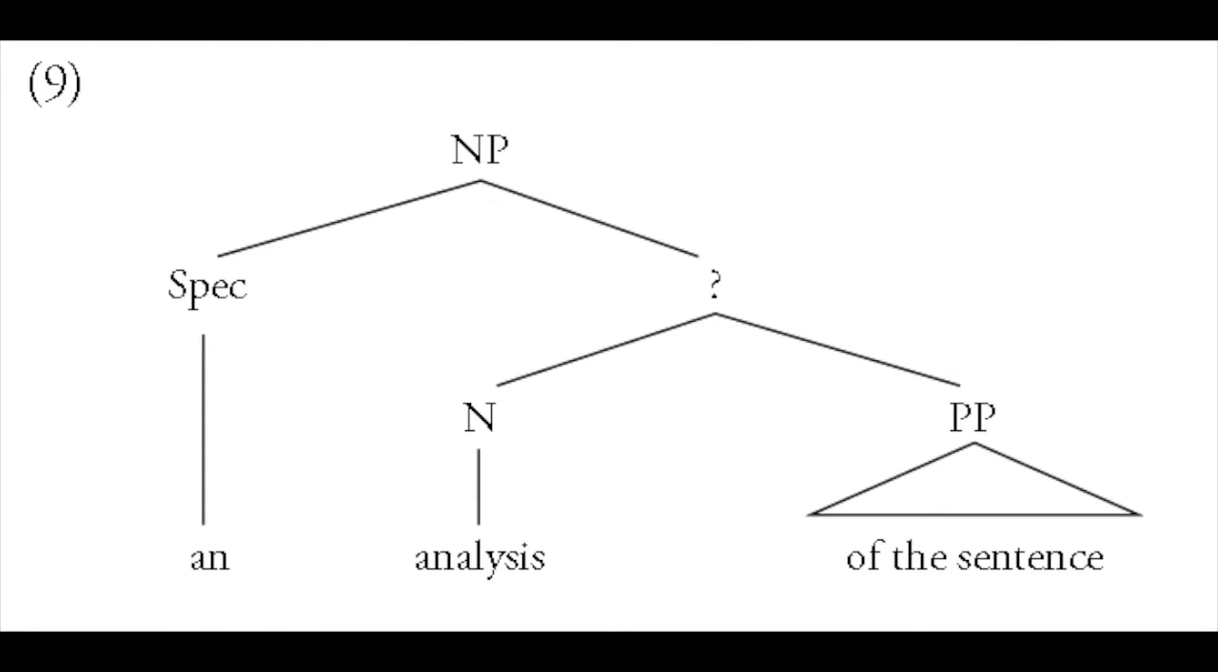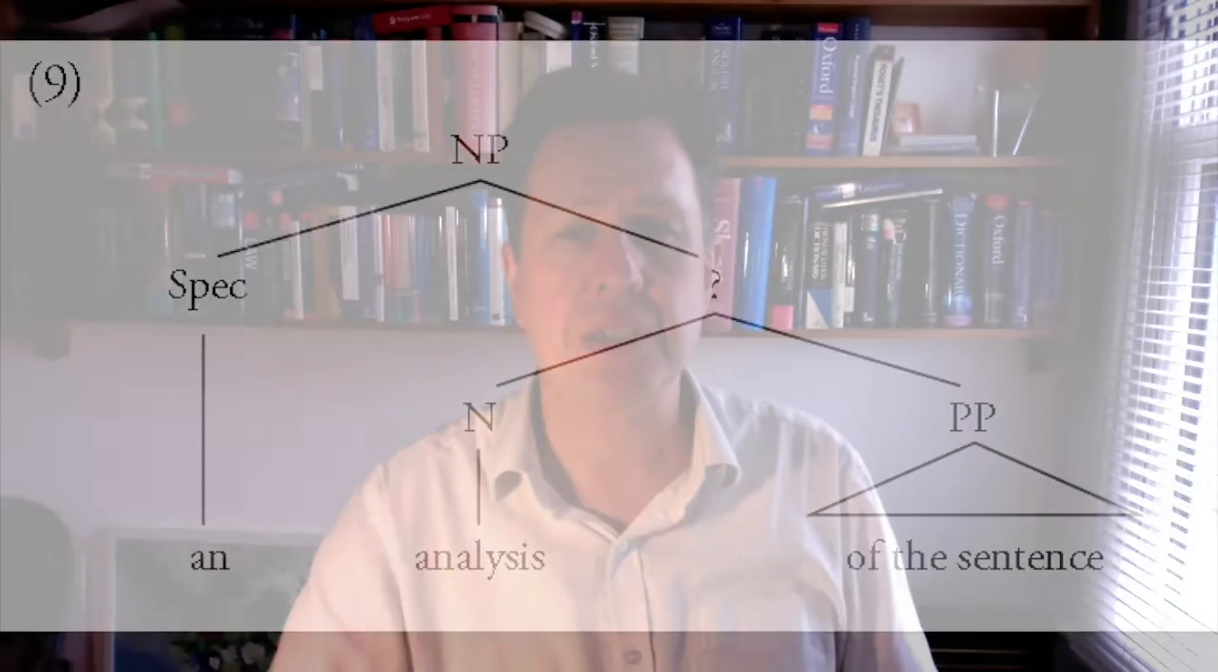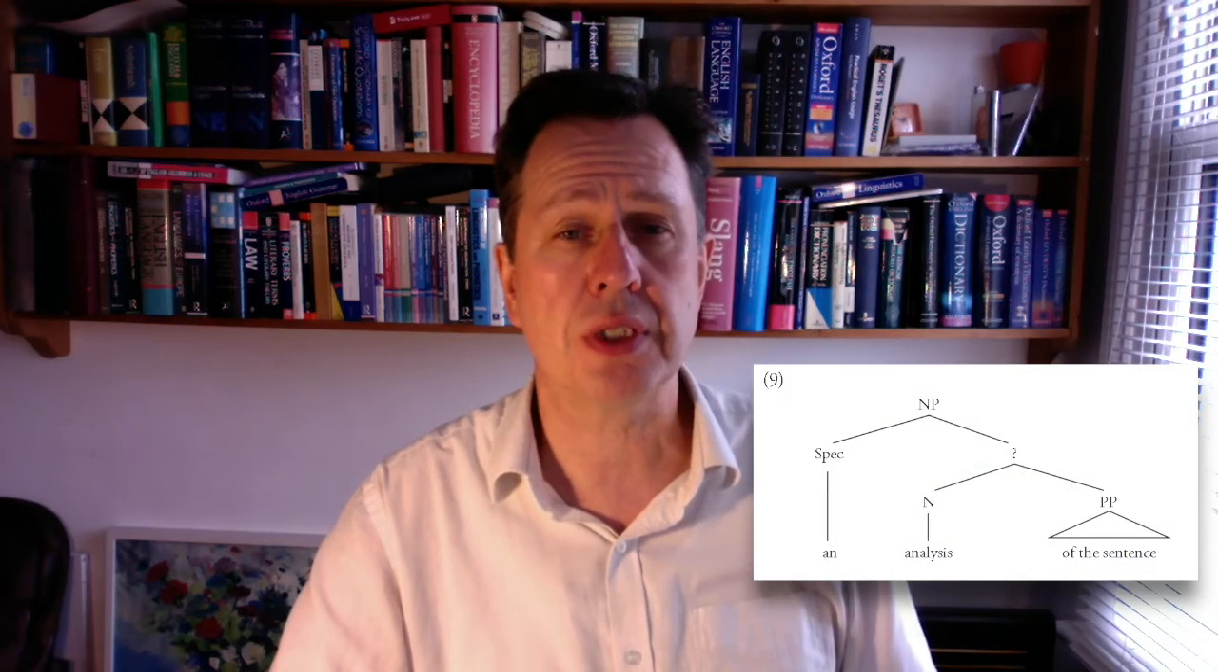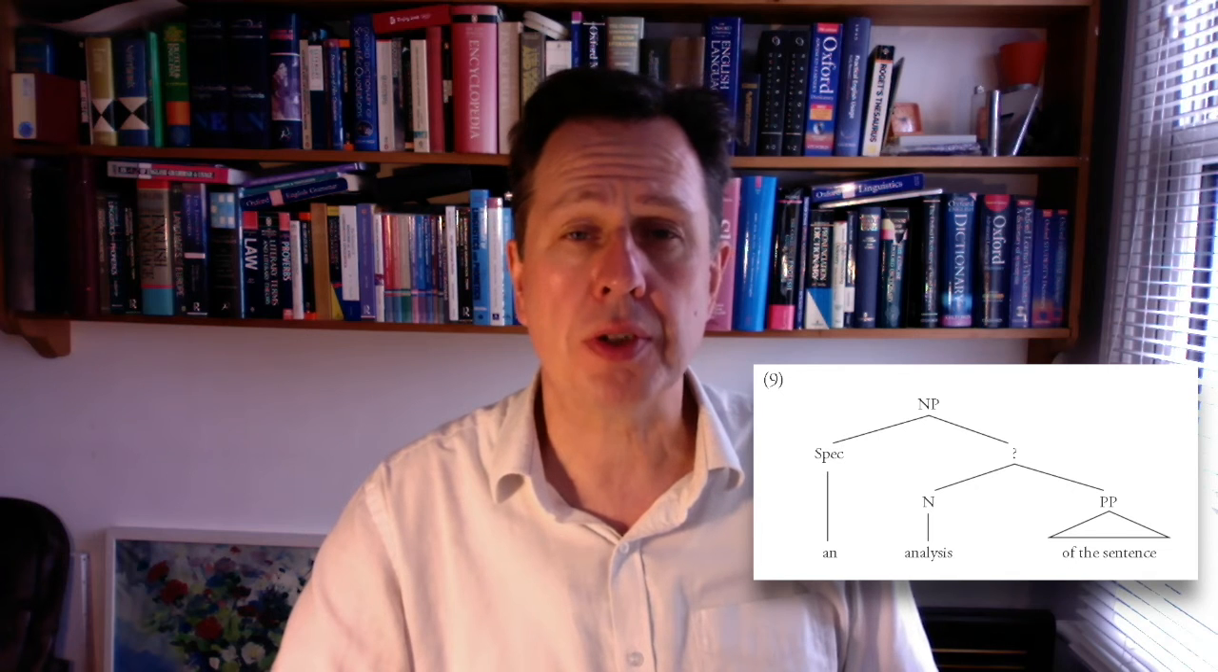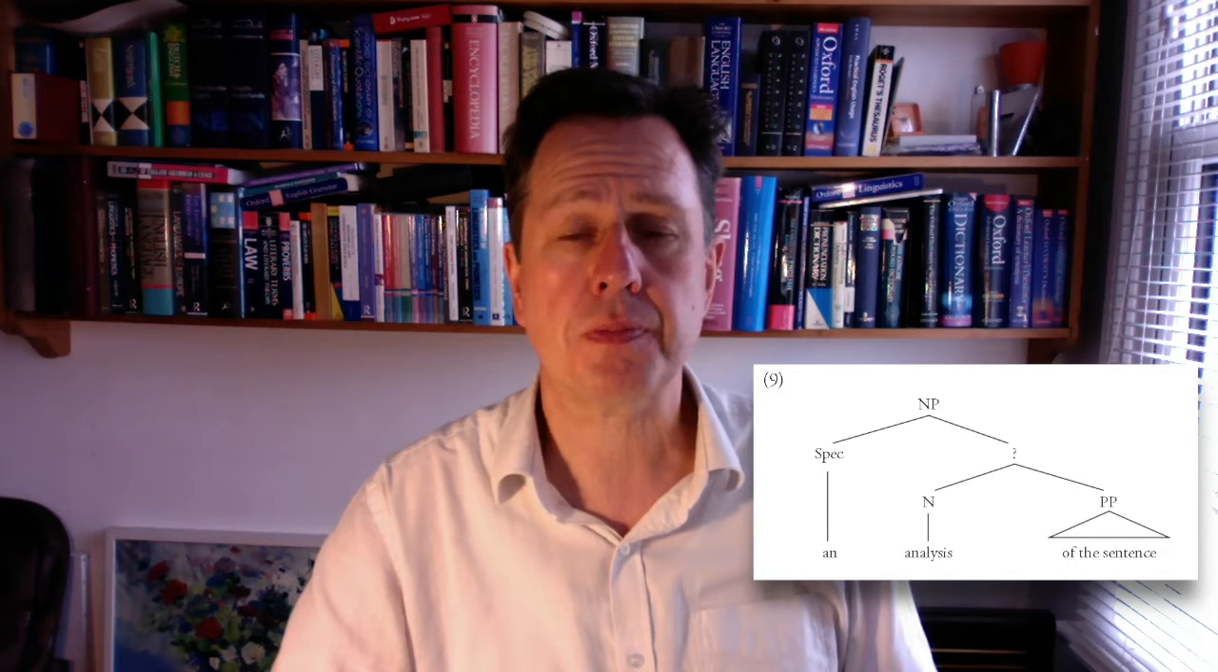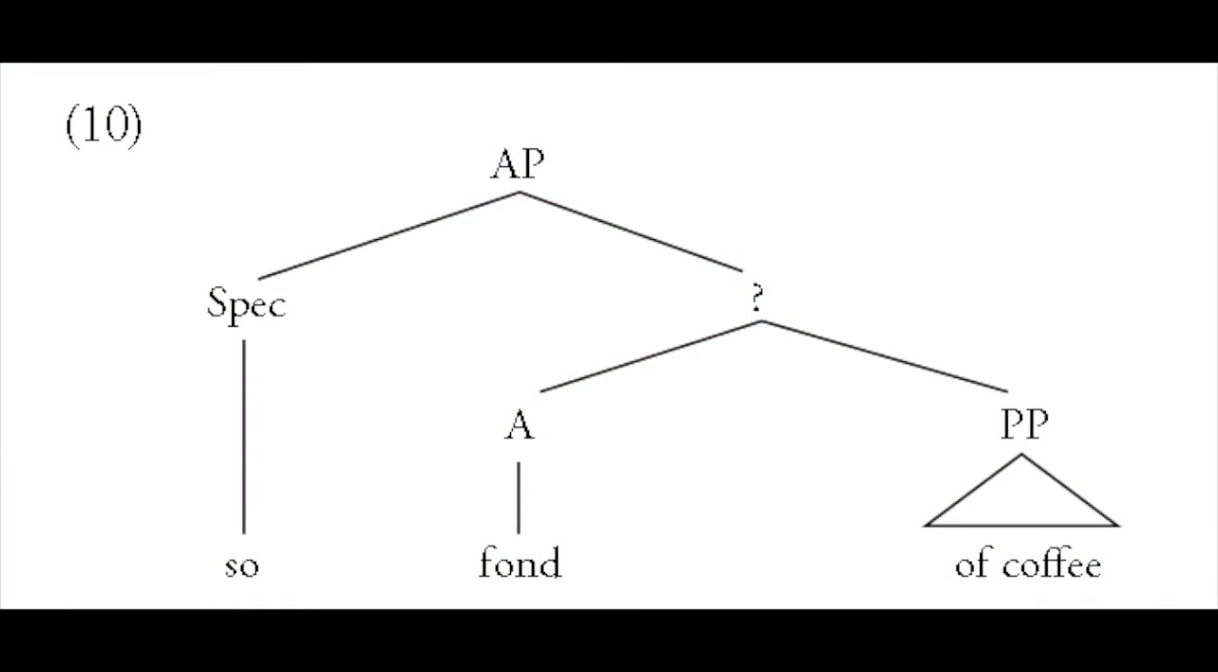Similarly, in example 9, an analysis of the sentence. This is a noun phrase, and the noun here, analysis, has a prepositional phrase after it. This is actually its complement. It's a noun complement. But again, we have a mystery category indicated by the question mark. And in this adjective phrase, "so fond of coffee," we have an adjective as the head. And this adjective also has a complement in the shape of a prepositional phrase. And again, we have this mystery category indicated by the question mark.